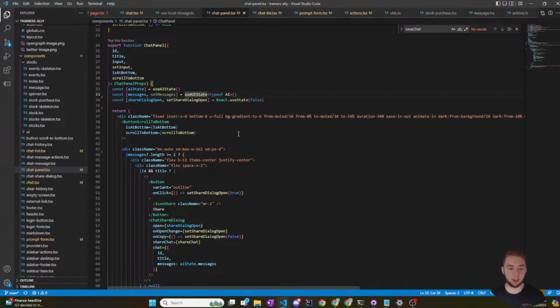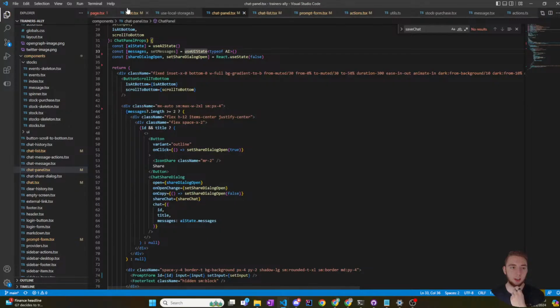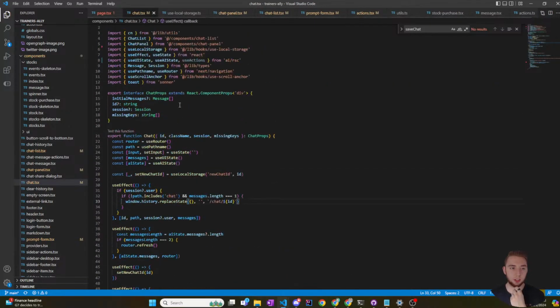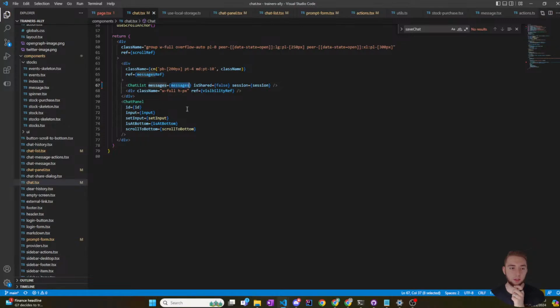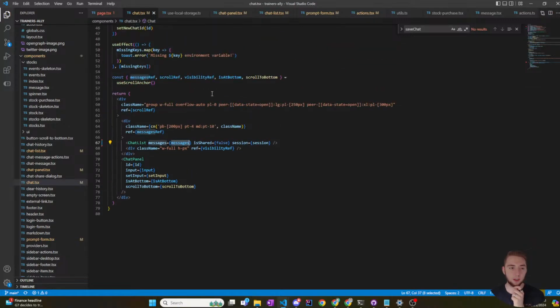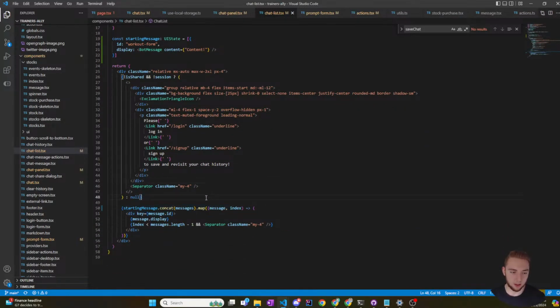So I need to fix that. Because where am I actually displaying the chat messages? I got the chat list here, messages, chat list. Actually, why is that not working?